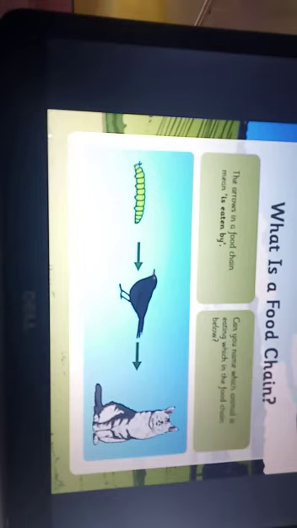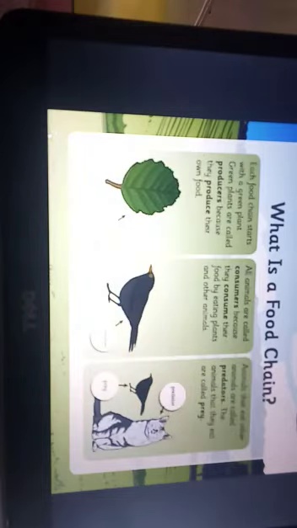The arrow in a food chain means "is eaten by." Here, a worm is eaten by a sparrow. The sparrow is further eaten by a cat. That is a food chain. The worm itself is eating some plants. So all the food chains basically start from the plants, from the green plants. In fact, here it is written, each food chain starts with the green plants.